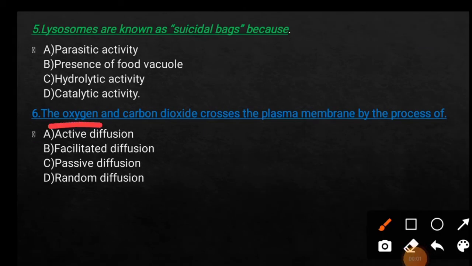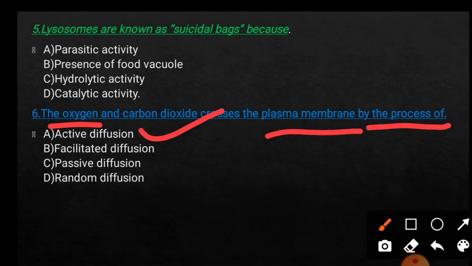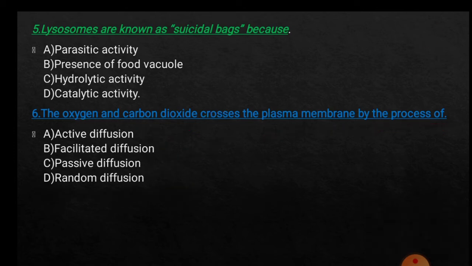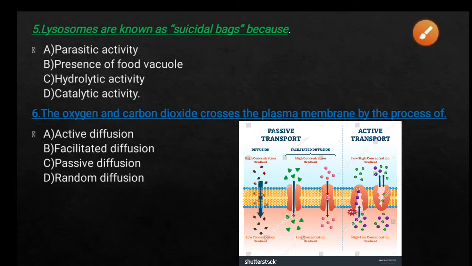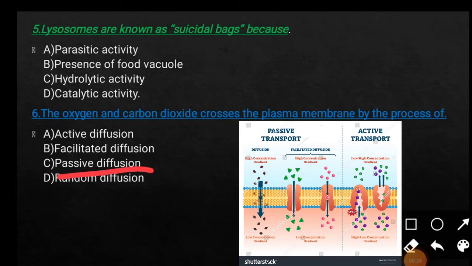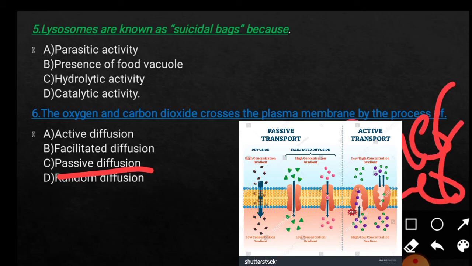Okay, so next question is, the oxygen and carbon dioxide cross the plasma membrane by the process of option A, active diffusion, option B, facilitated diffusion, option C, passive diffusion, and option D, random diffusion. So here the right answer is option C, passive diffusion. So what is passive diffusion? Passive diffusion means movement of particles from a region of higher concentration to lower concentration.